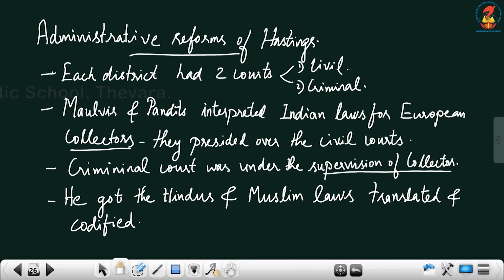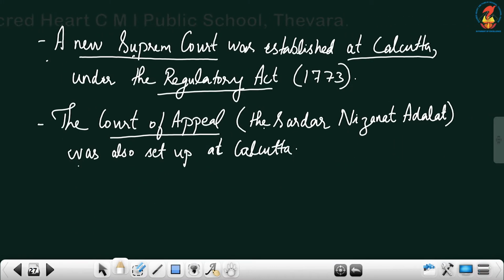So what are the administrative reforms of Warren Hastings? Each district had 2 courts, civil court and criminal court. Maulavis and Pandits interpreted Indian laws for European collectors who presided over the civil courts, and the criminal court was under the control of the collector. He had the Hindu and Muslim laws translated, and then he codified all the laws.